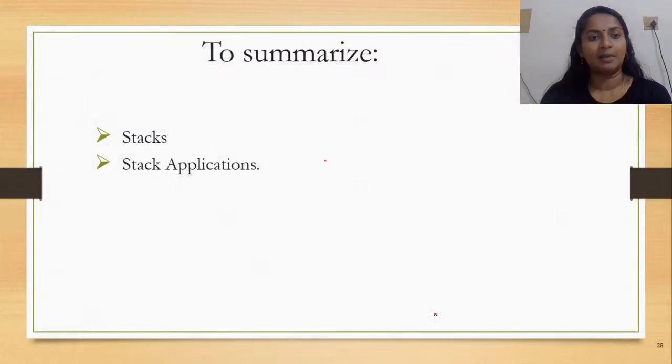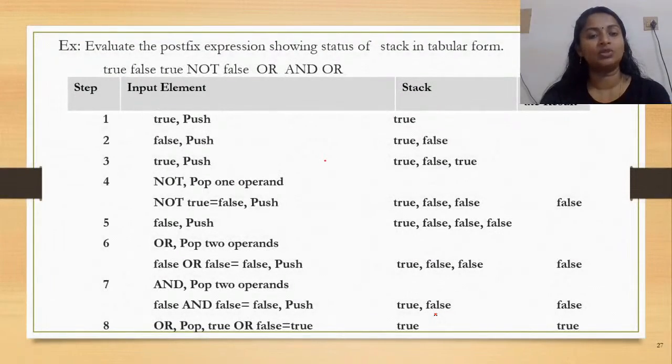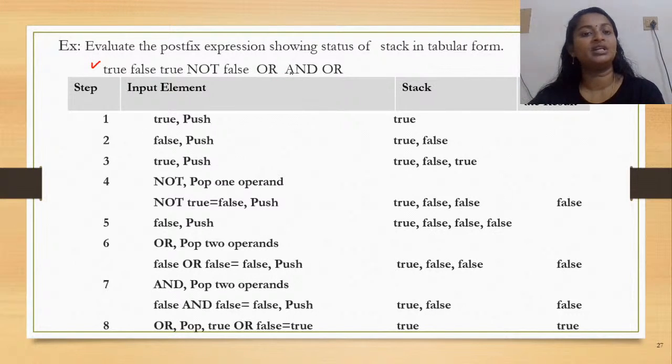Now this is the same example that we saw in the last class also, but here I included this because this was the case of a logical expression, right? Here true or false are considered to be your operand values. The other, not and or, are the operators. So the same thing follows here also. When you're encountering true or false, you need to push to the stack. When you're encountering the operator, a decision, unary or binary, is taken and then the values are popped and evaluated.